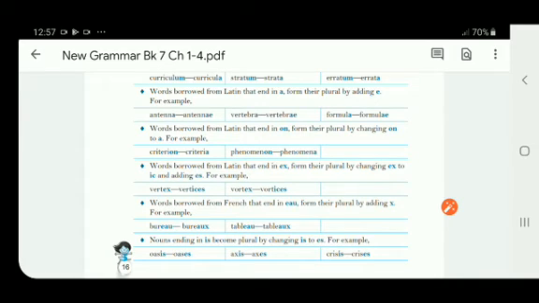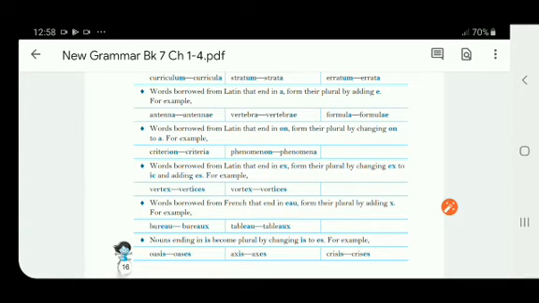Now the next one is words borrowed from Latin that end in on form their plural by changing on to a. This is clear from the example, criterion, right? Criterion. So this on will change into a, and it becomes criteria, right?